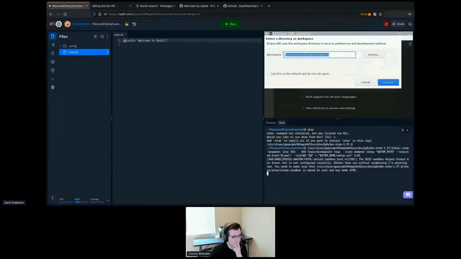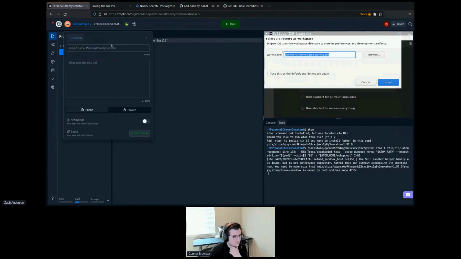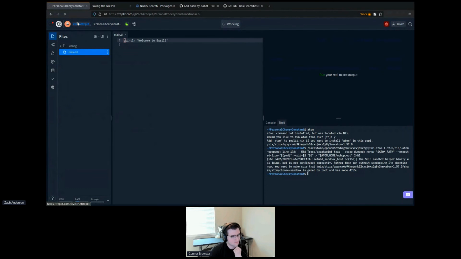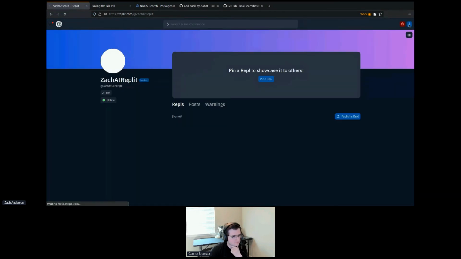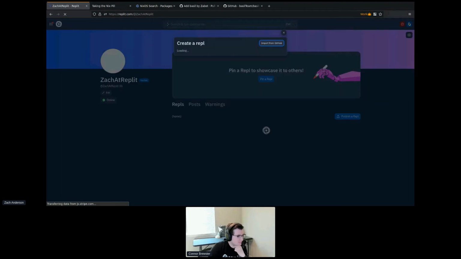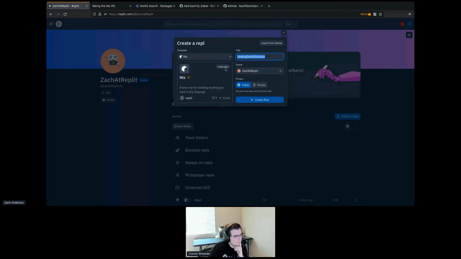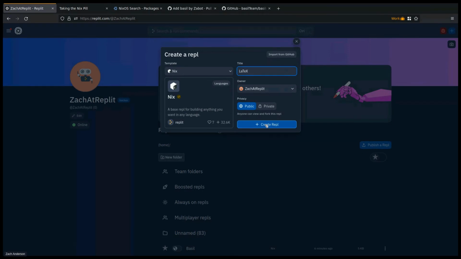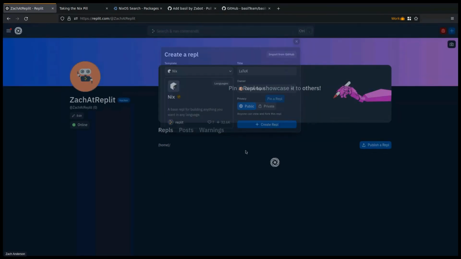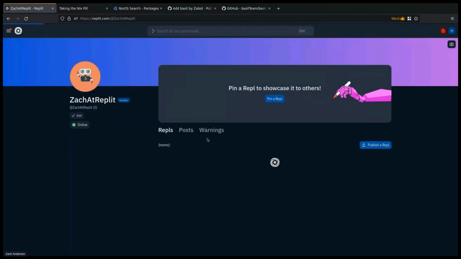And so to take a look at what that might look like, we are going to build an environment for editing LaTeX documents on Replit. LaTeX is a typesetting format. It's used a lot in research papers and reports and that kind of thing. So we'll call this LaTeX. We'll go ahead and make a REPL.